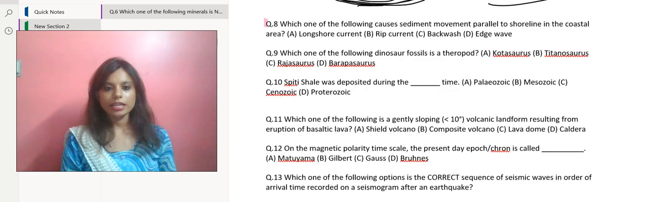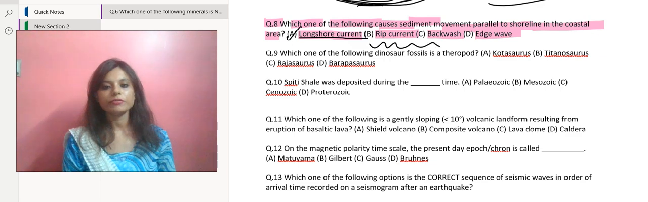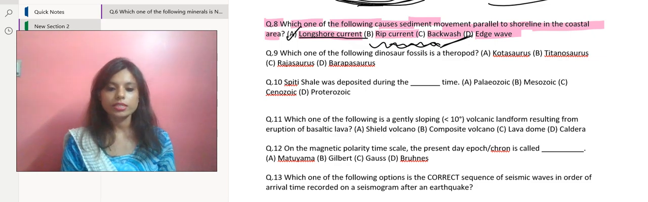Let's read question 8. Which one of the following causes sediment movement parallel to shoreline in the coastal area? First option is longshore current, second option is rip current, third option is backwash, and fourth option is edge wave. Your correct answer would be longshore current, that is option A. Why? Because longshore currents are created by the movement of the waves at an angle to the shoreline.